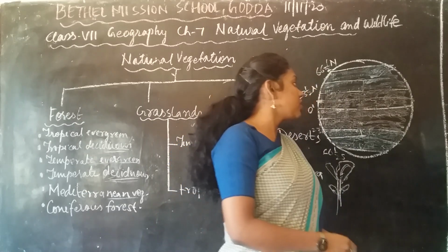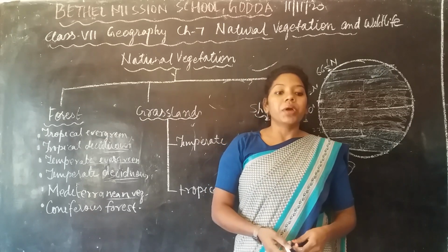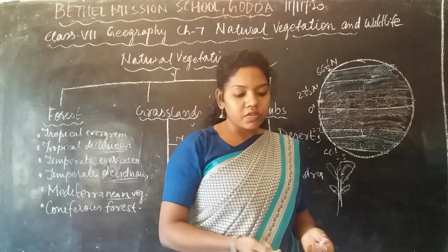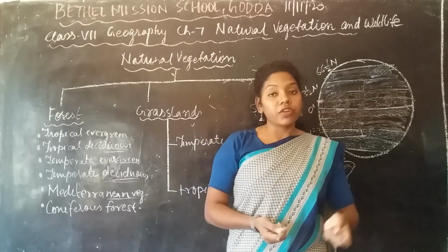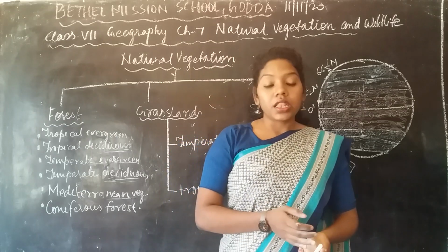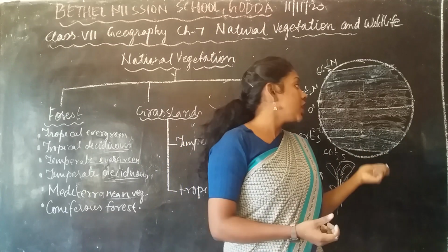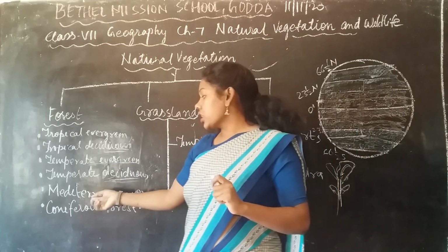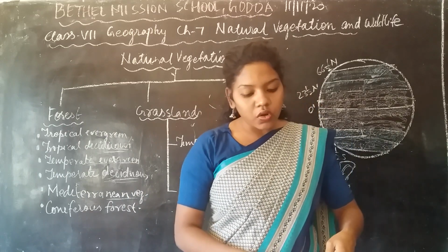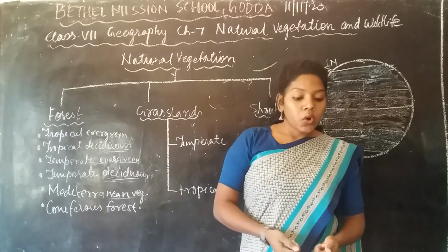This Mediterranean vegetation has its own location near the Mediterranean Sea, and we can find it near the southwest USA, southwest Africa, then South America. Then in Australia, that is southeast and west Australia, Greece, Portugal. These are the areas where we can find the Mediterranean vegetation. And you should know that this Mediterranean vegetation is also called the orchards of the world.